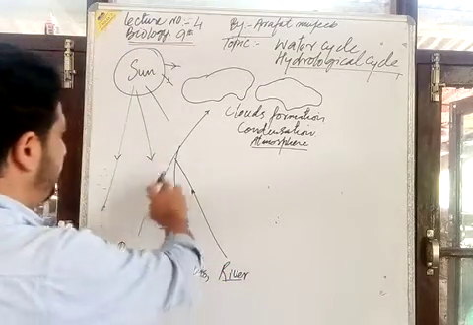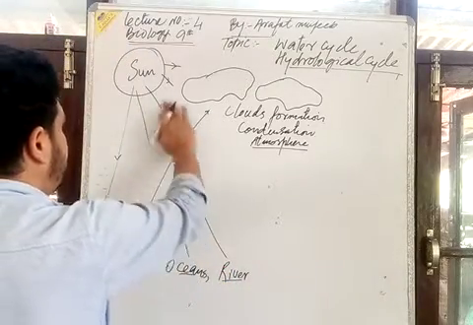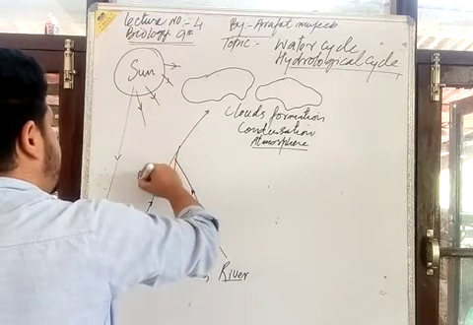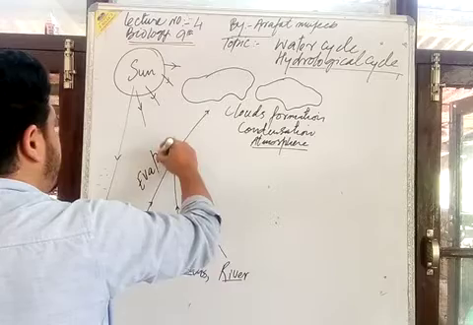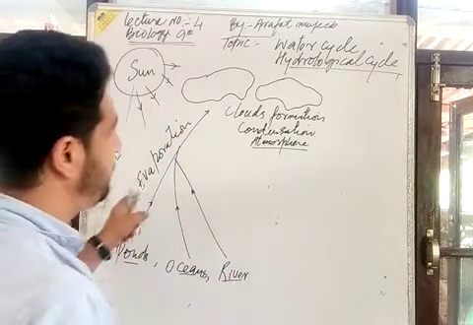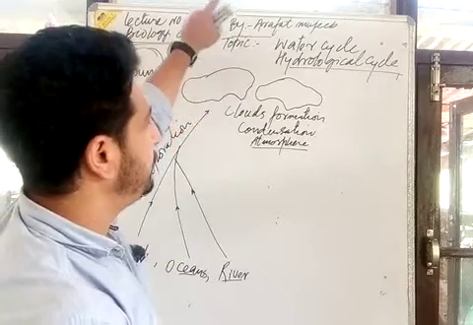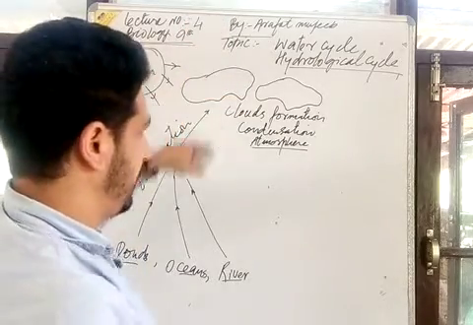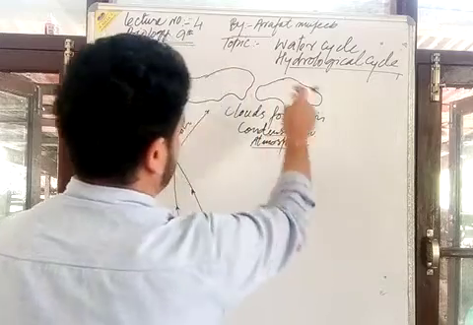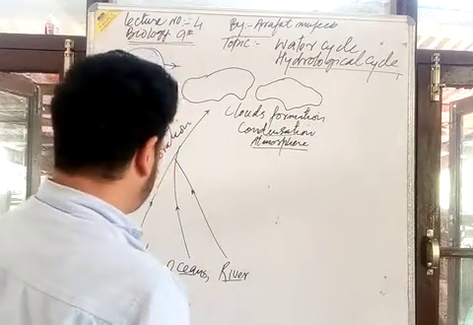Now, with the help of this process, due to the sun's contribution, by the process of evaporation the water changes into water vapors and goes into the upper reach of the atmosphere. There is the condensation process here in the atmosphere, clouds formation.